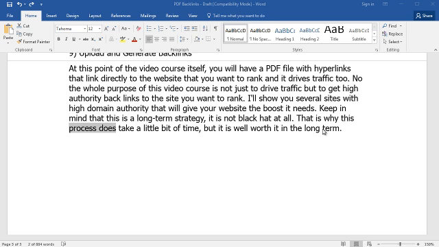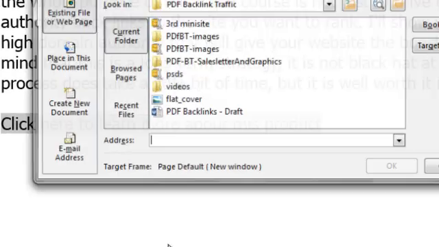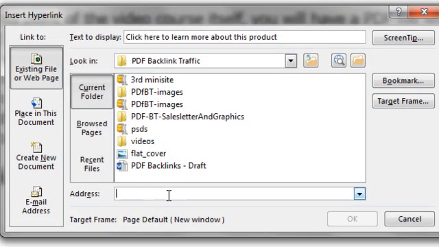Now, in order to create a hyperlink, what you need to do is highlight the word or words. So if you want to hyperlink the word hi domain, you just highlight that. Or let's say, for example, we're going to say click here to learn more about this product. We could highlight that. We can right click it, click on hyperlink. And then, of course, you want to enter the URL right here.